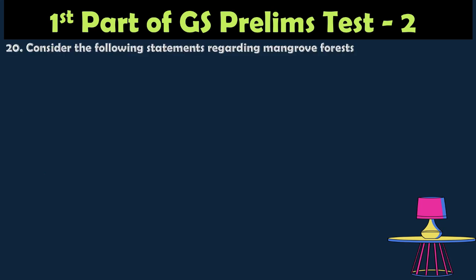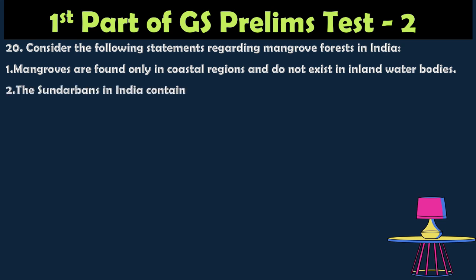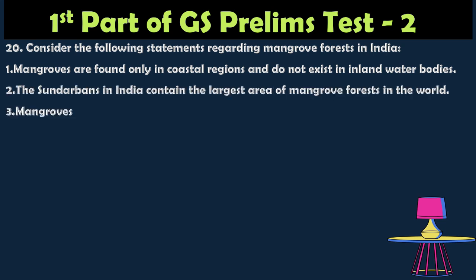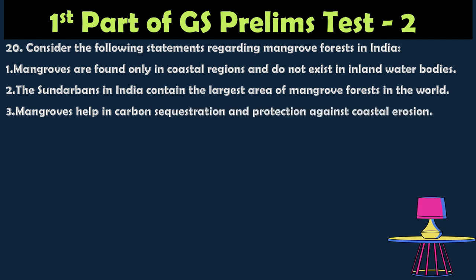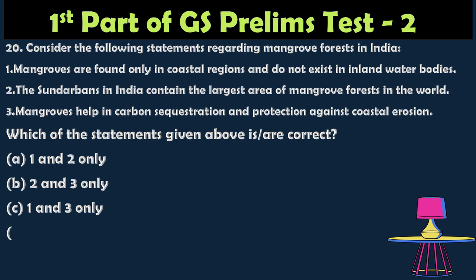Question number 20. Consider the following statements regarding the mangrove forests in India. 1. Mangroves are found only in the coastal region and do not exist in inland water bodies. 2. The Sundarbans in India contains the largest area of mangrove forest in the world. 3. Mangroves help in carbon sequestration and protection against coastal erosion. Which of the statements given above is correct? Option A: 1 and 2. Option B: 2 and 3. Option C: 1 and 3 only. Option D: 1, 2 and 3.